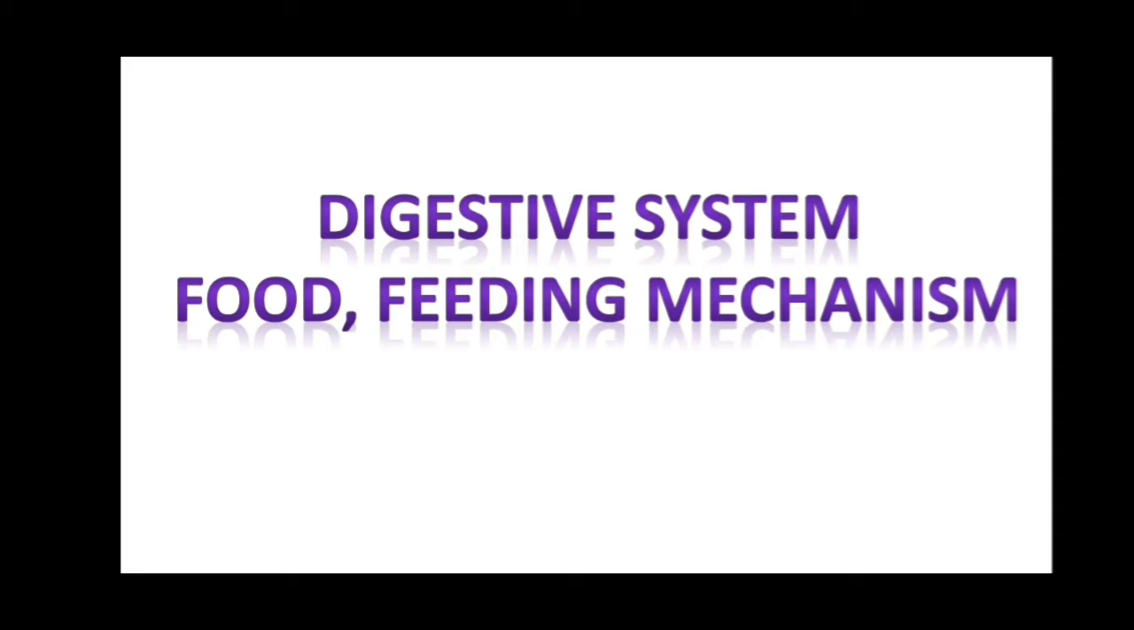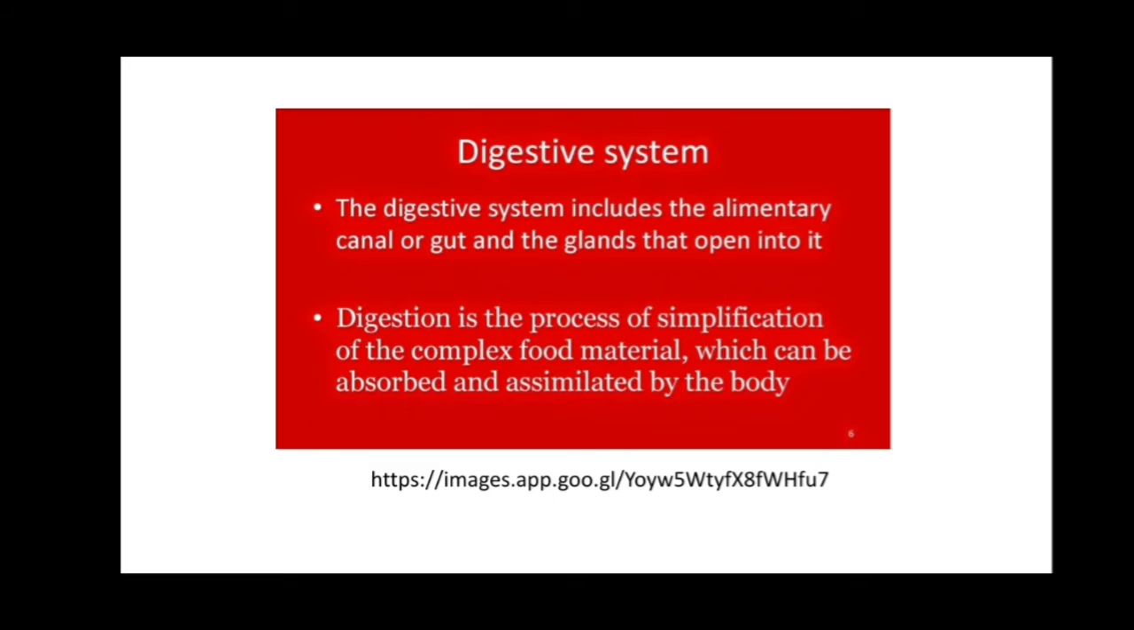Scoliodon and the feeding mechanism in Scoliodon. As we know, the digestive system includes the alimentary canal, or we can say the gut, and the glands associated with it. Digestion is a process of simplification of the complex food, which can then be absorbed and assimilated by the body. So it is a simplification of the complex food into simple forms that are absorbed by the body.